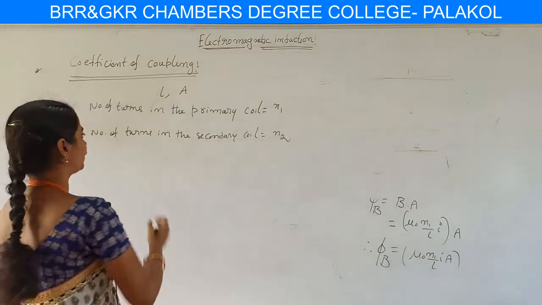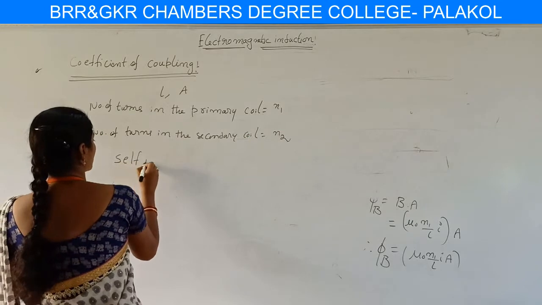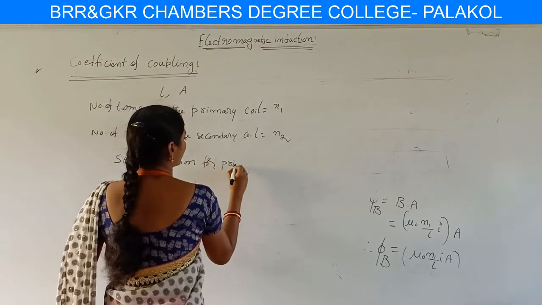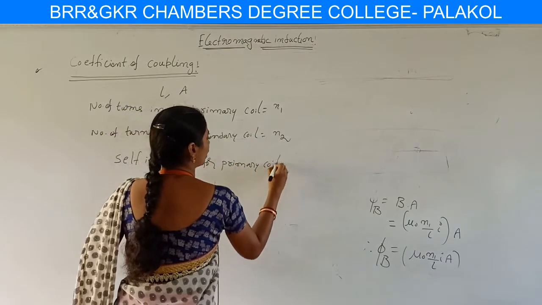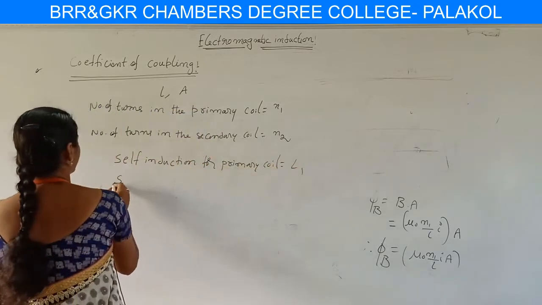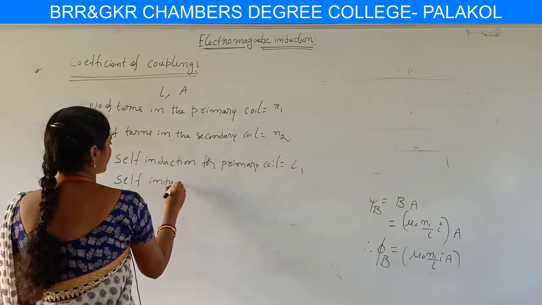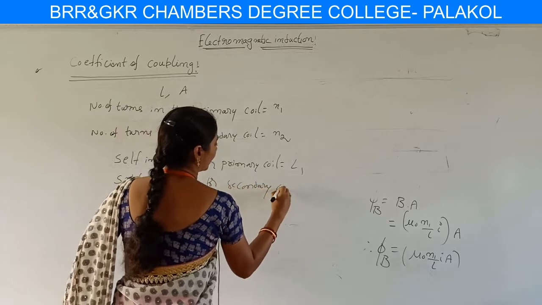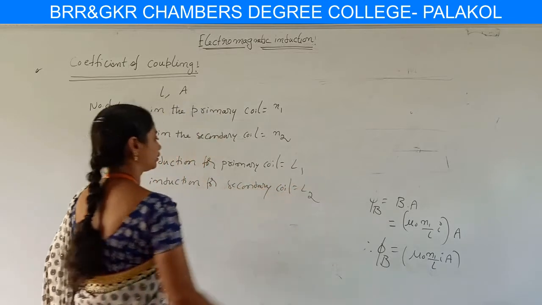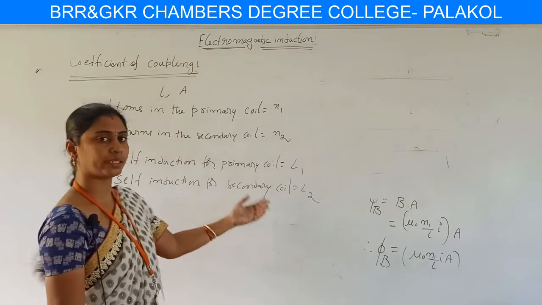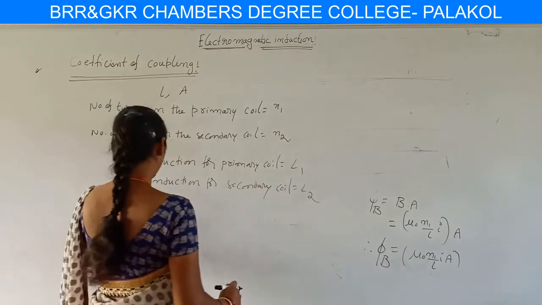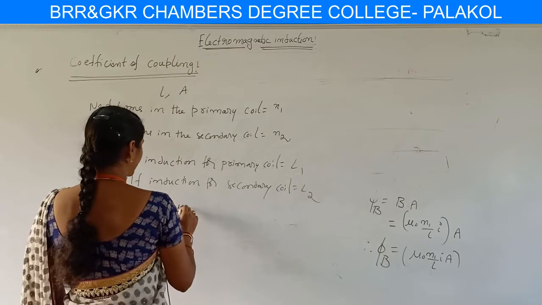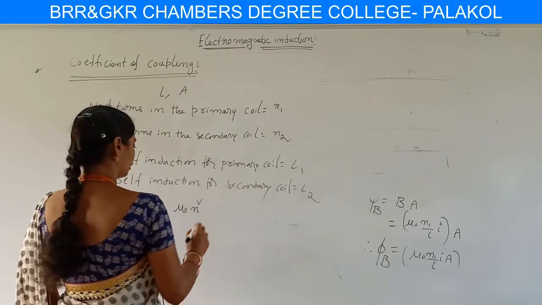And we consider self-induction for the solenoid, for the primary coil, which is L1, and self-induction for the secondary coil, which is L2. Here we consider the self-inductions for primary and secondary coils as L1 and L2. We already know the self-induction phenomenon, and the L1 value is mu naught N square AL.